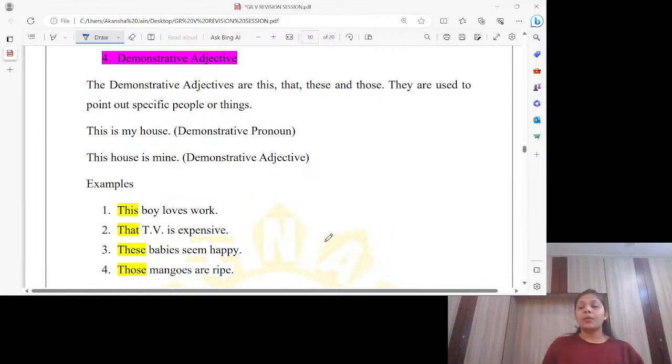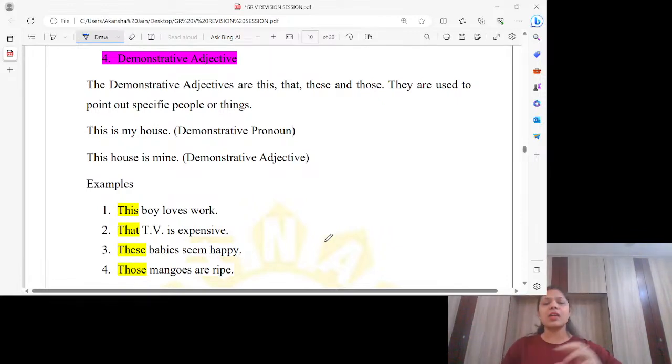Okay, but we should know what's the difference in demonstrative pronoun and demonstrative adjective. If I say this is my house, so this is demonstrative pronoun. How? I'll tell you. This house is mine is demonstrative adjective. If I say this is my house, just after this, do we have a noun? No. But when I say this house is mine, after this, do we have a noun? Yes. So, how can we remember demonstrative pronoun? That means after demonstrative, no noun. That's how I remember actually. So you can also use this trick.